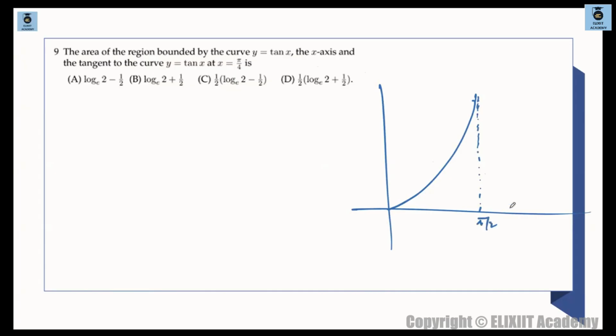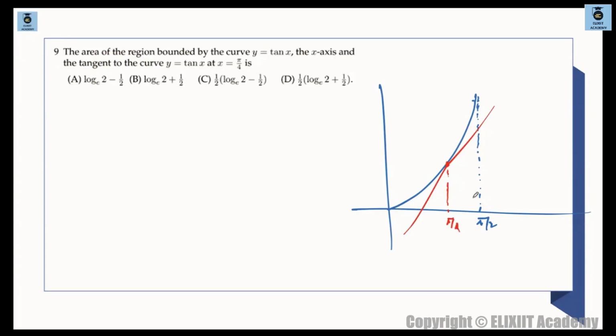ठीक है. अब बोल रहा है कि pi by 4 पे x axis तो बना लिया, pi by 2 बना लिया, and then tan x also I have made the x axis and the tangent to the curve at tan x. So we have a tangent to this curve. We have a tangent like this. ठीक है. At x is equal to pi by 4, we have a tangent.